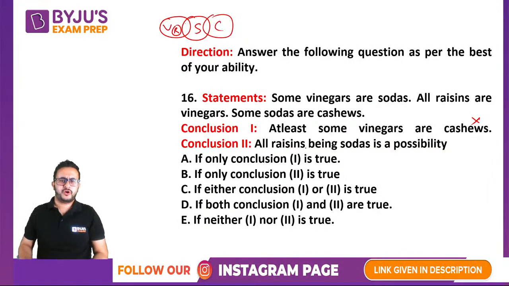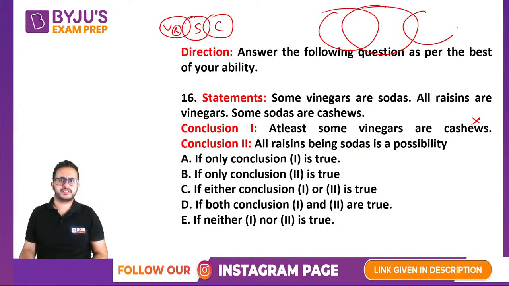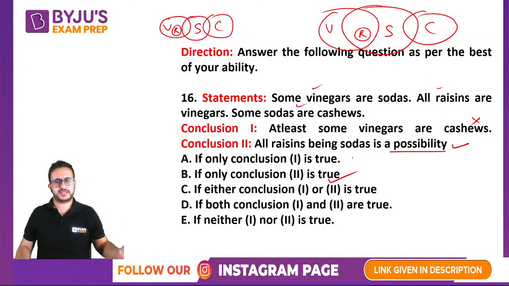The next conclusion says all raisins being soda is a possibility. So we have to treat it separately. Let us try to prove that all raisins can be sodas. So let us make it like this. Yes, it satisfies all the conditions. Some vinegars are sodas, all raisins are vinegars, some sodas are cashews. So this is a possibility case. We tried to prove it true and we were able to prove it true. So only conclusion 2 is true. So in a normal conclusion, try to prove it false, and if it's a possibility case, try to prove it true.